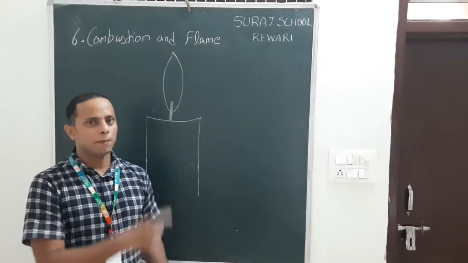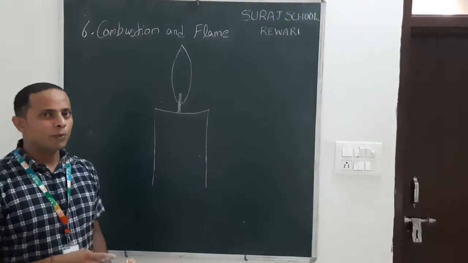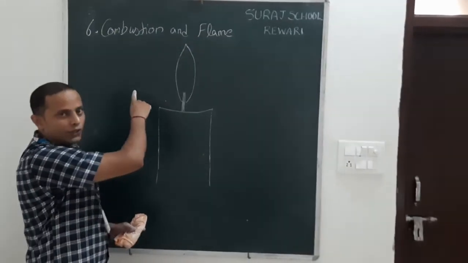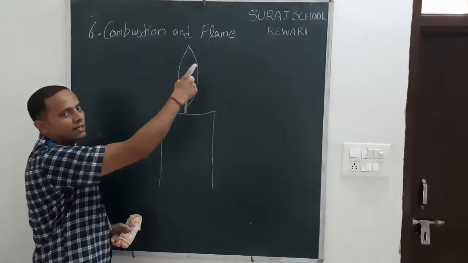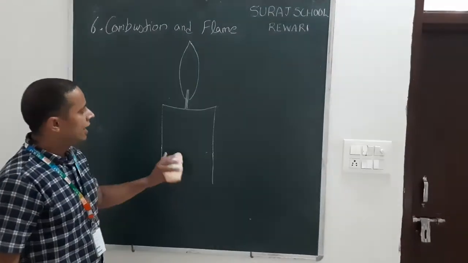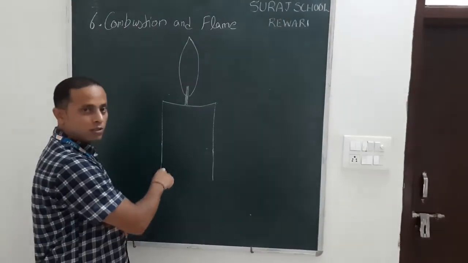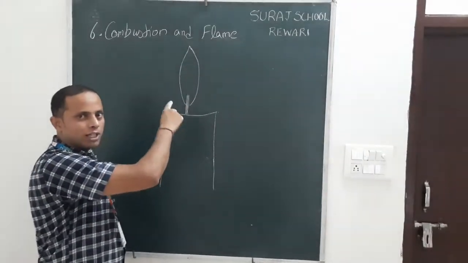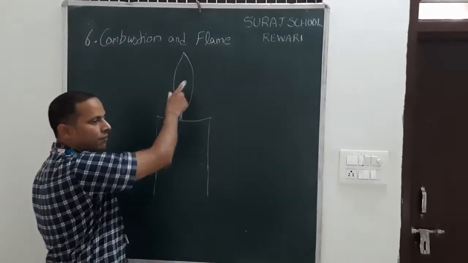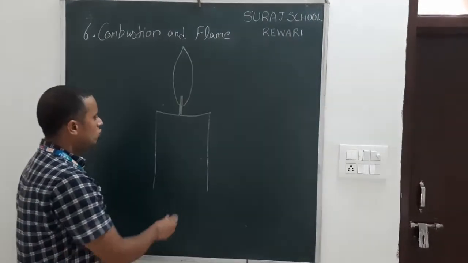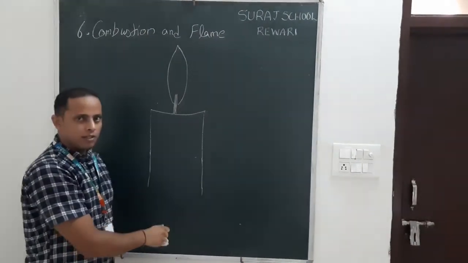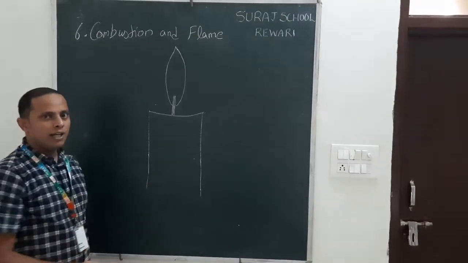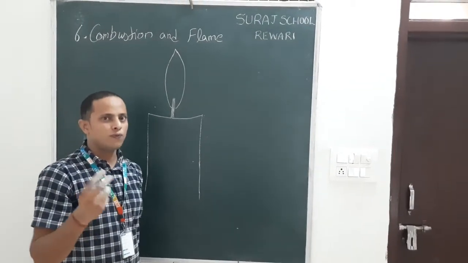We are learning about combustion and flame. In the last video we learned about combustion and flame. So here I will tell you about combustion in a candle, the types of flames, and the flame on a candle. Okay. So mainly when a candle burns it has three types of flame.